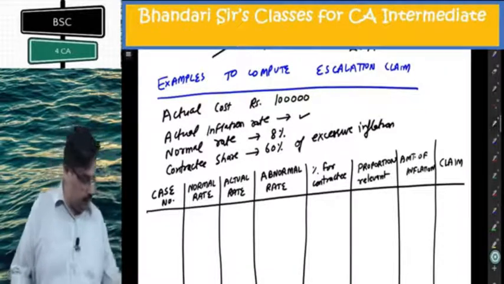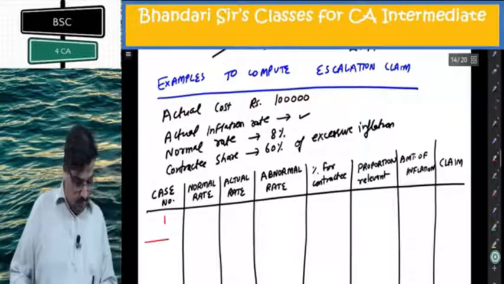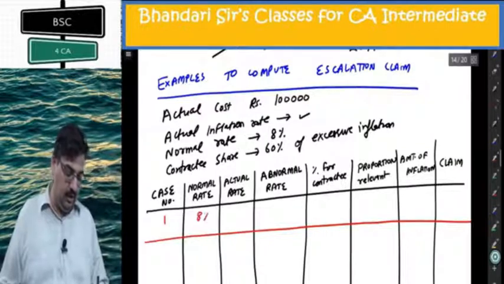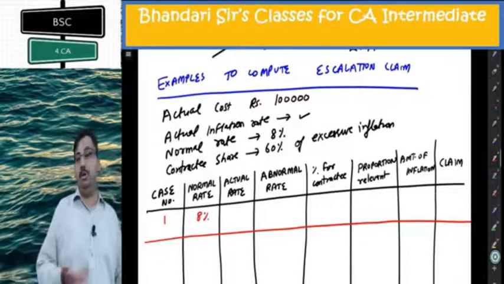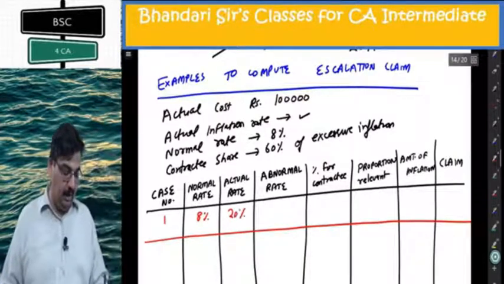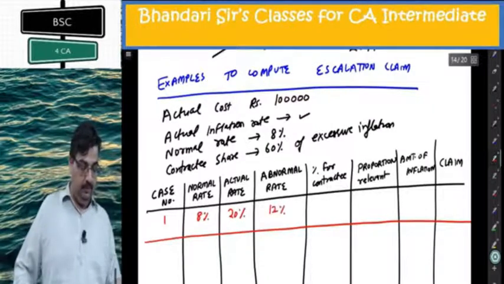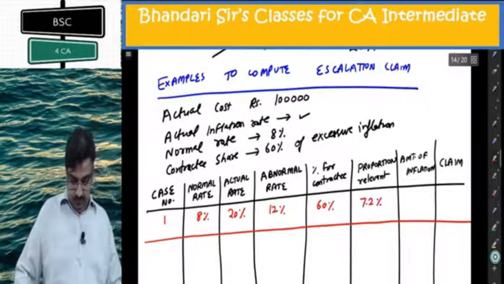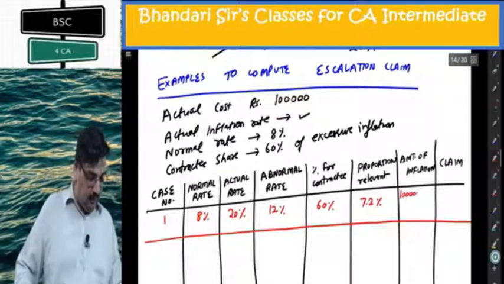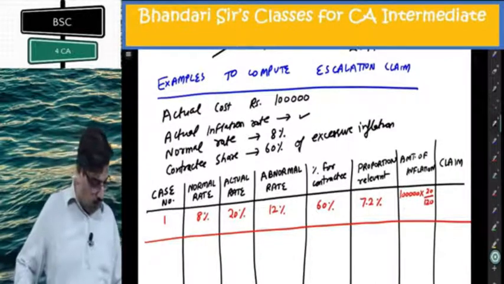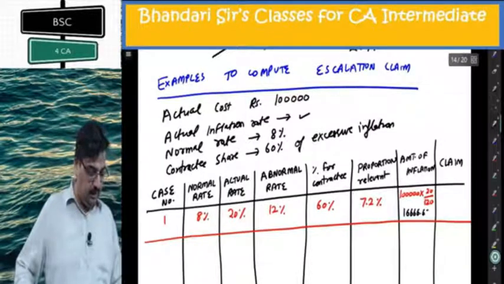Let's take case 1. Let us say the normal rate is 8%. It's not assumed, it is there in the clause. Let us say the actual rate is 20%. This example I took earlier. Abnormal 12%, 60%, 7.2%. Amount of inflation: 1 lakh into 20 by 120, which gives 16,666.67.